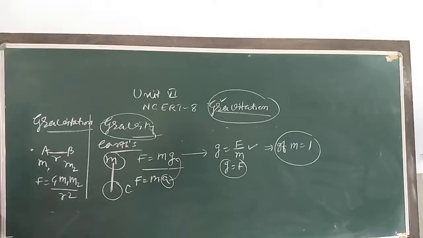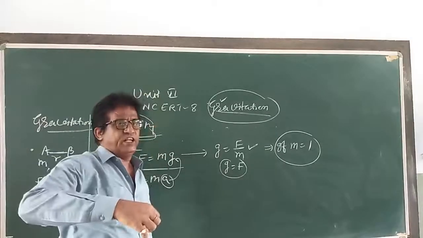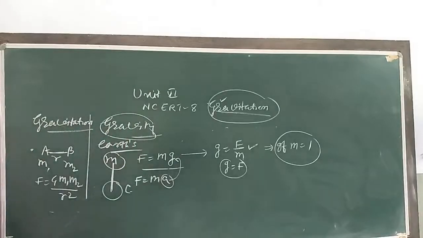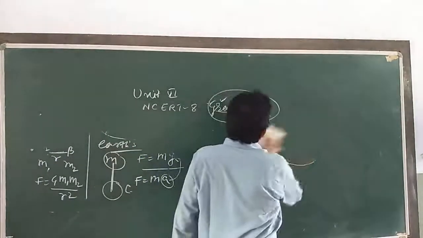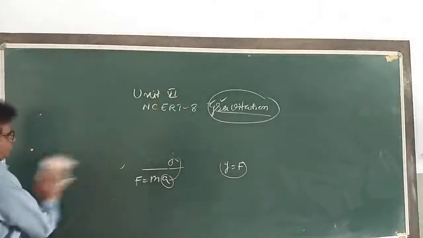So acceleration due to gravity is the acceleration set up in the body. The body नीचे जा रही है, तो acceleration due to gravity is the acceleration set up in the body when it falls under the effect of gravity alone.